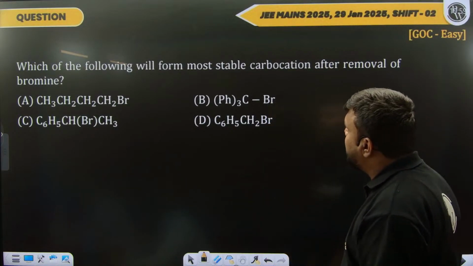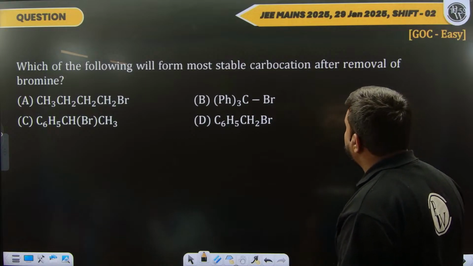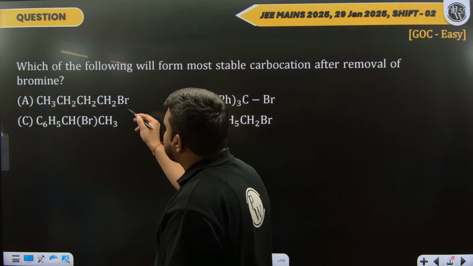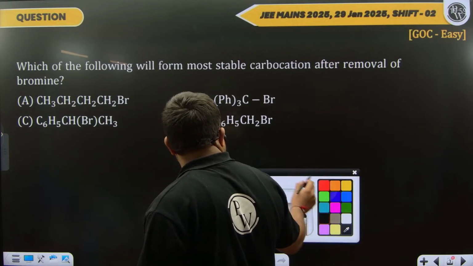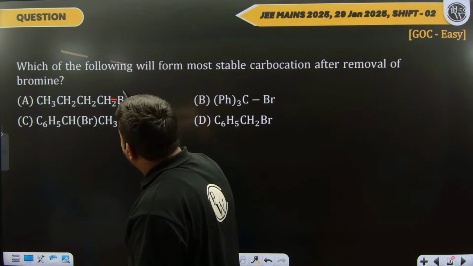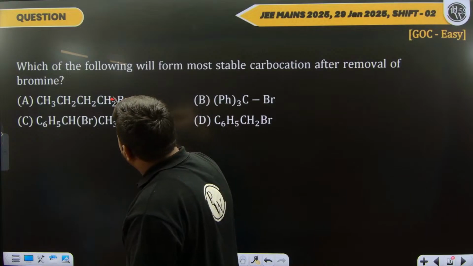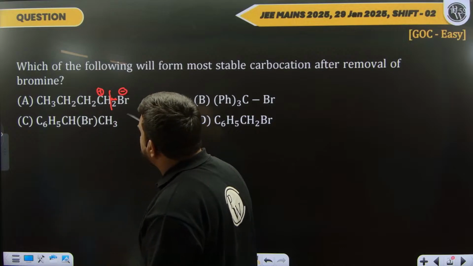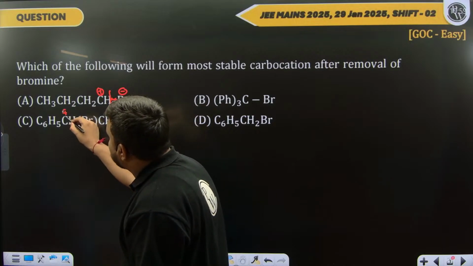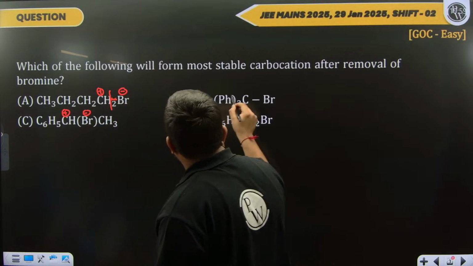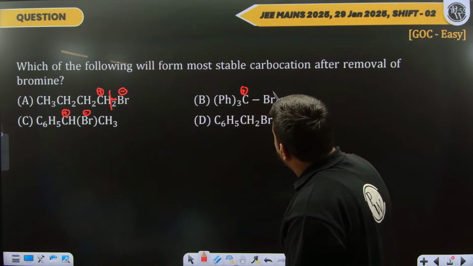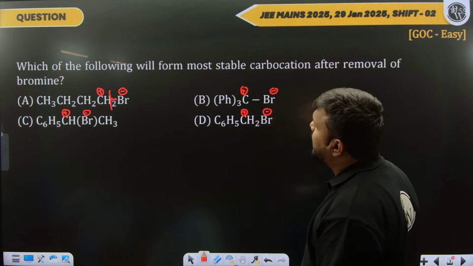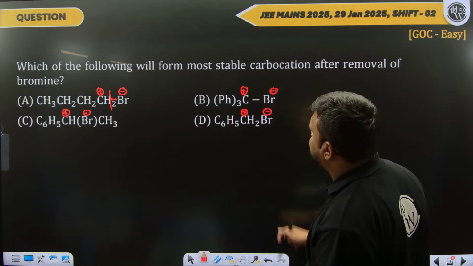Which of the following will form the most stable carbocation after removal of bromine? Basically, heterolytic cleavage is happening everywhere, so you have to break the bond heterolytically. Carbocation formation will take place with bromine minus in each case. So we have to see where the carbocation is more stable.